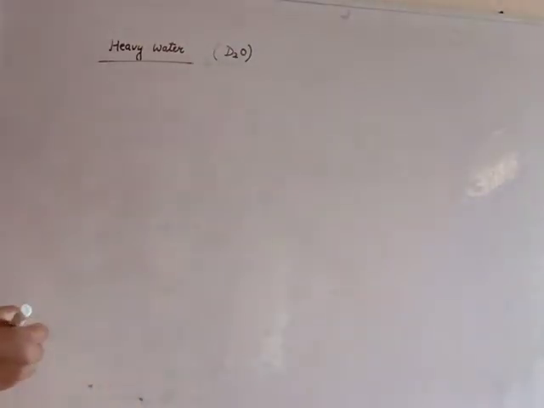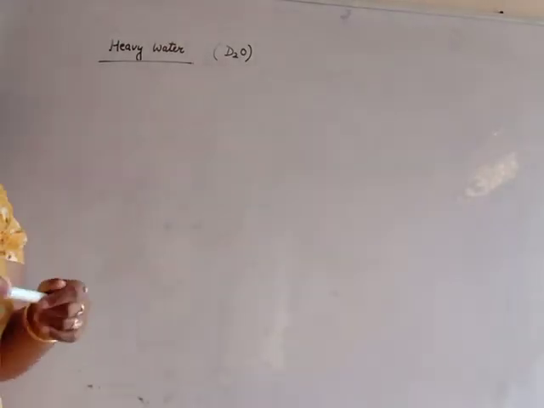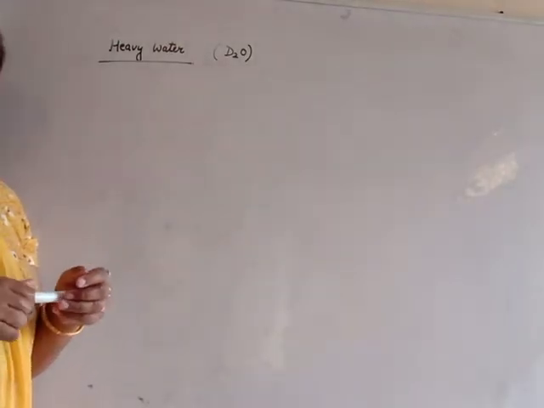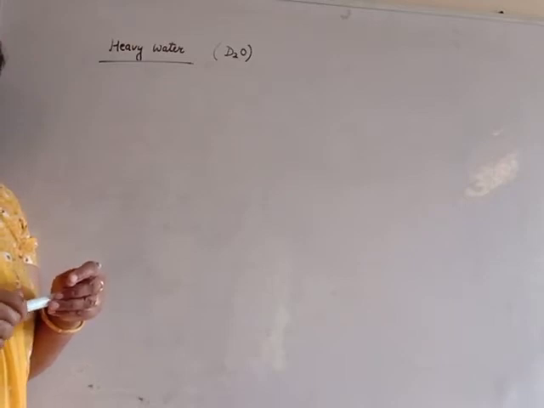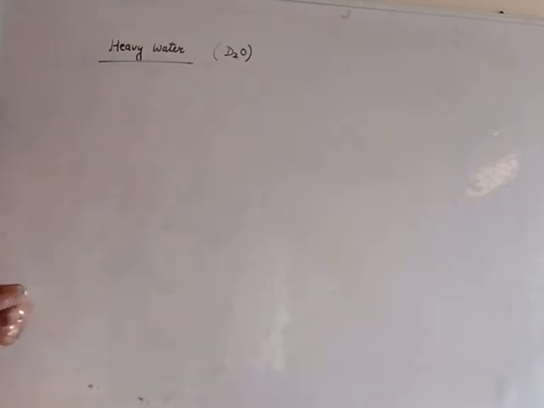First time it was accidentally discovered by Urey. Urey is the scientist. He used to pass electricity through water and forget. Then after a long period of time, he identified what happened with the water.